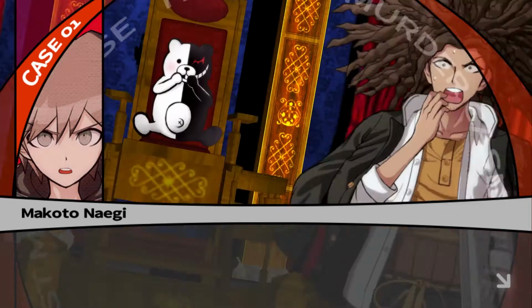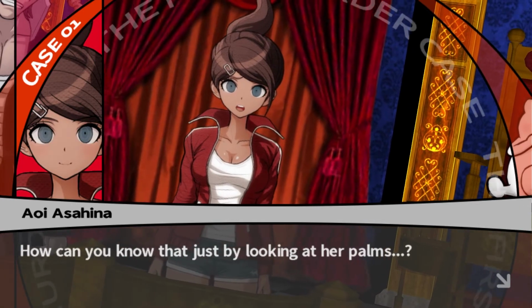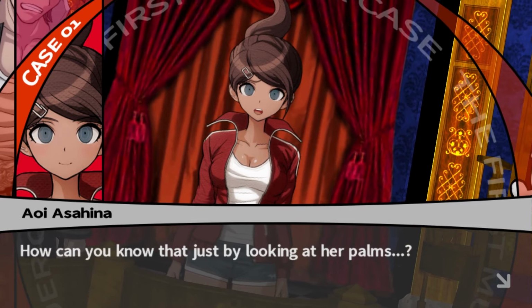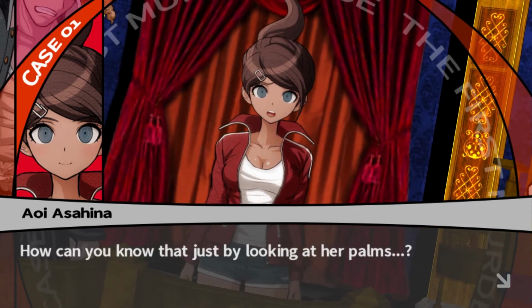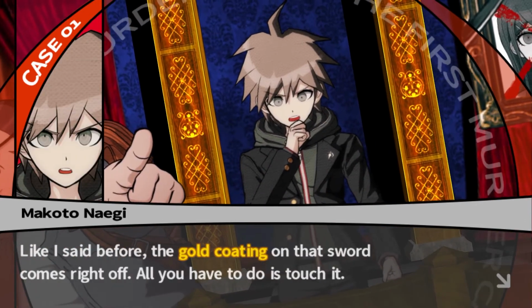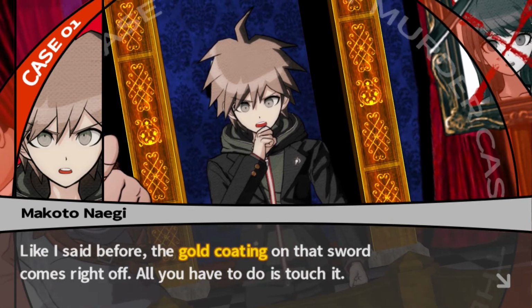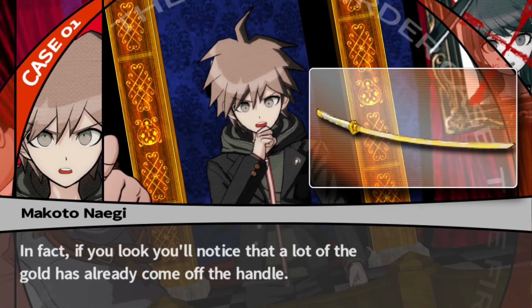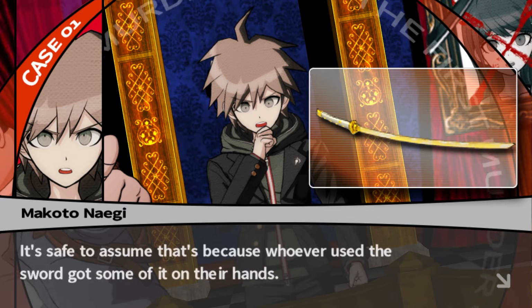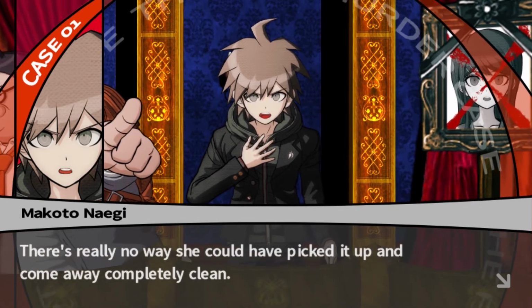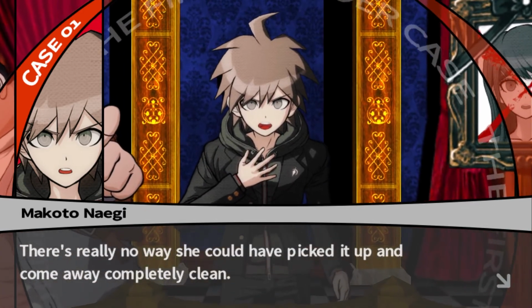Me either. How can you know that just by looking at her palms? Remember, we just talked about how the gold gets everywhere. Like I said before, the gold coating on that sword comes right off. All you have to do is touch it. In fact, if you look, you'll notice that a lot of the gold has already come off the handle. It's safe to assume that's because whoever used the sword got some of it on their hands. Yep. There's really no way she could have picked it up and come away completely clean.